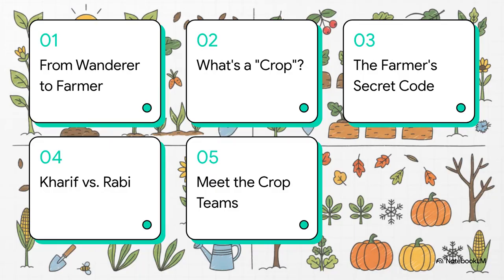Okay, so here's our game plan for today. First, we're going to do a little time travel, see why humans started farming in the first place. Then we'll nail down exactly what a crop is, a super important term for your tests. After that, we'll uncover the farmer's real secret code, get to know the two main crop seasons, kharif and rabi, and finally meet their star player teams.